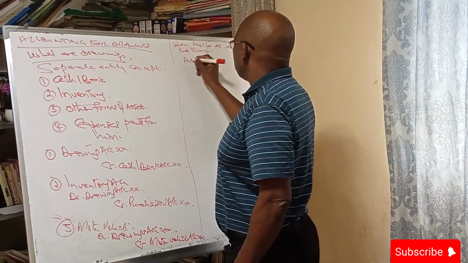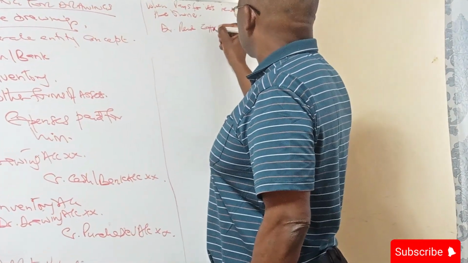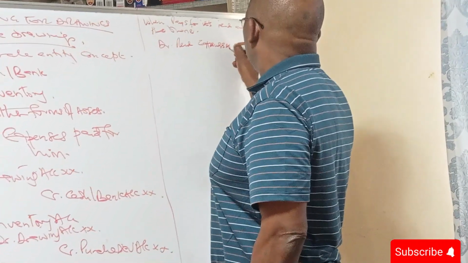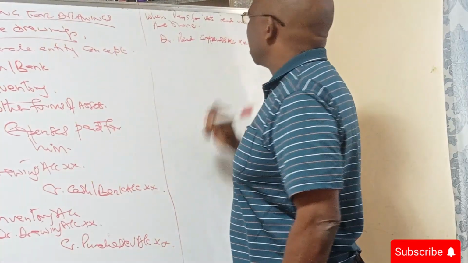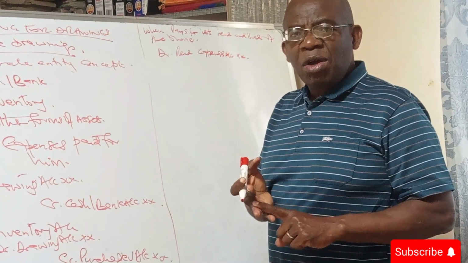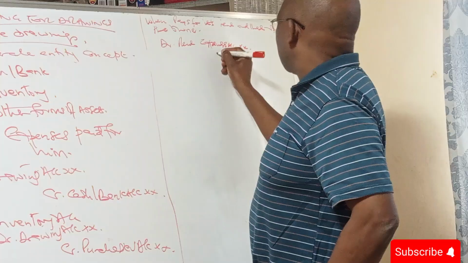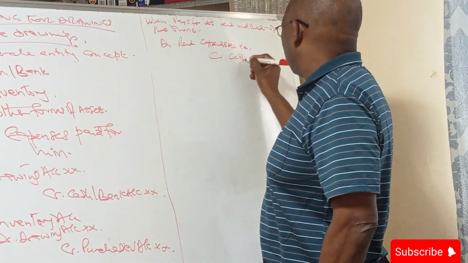So we will debit rent expenses account, and we are recording the rent of the business and the rent of the owner. And then we are crediting cash or bank.